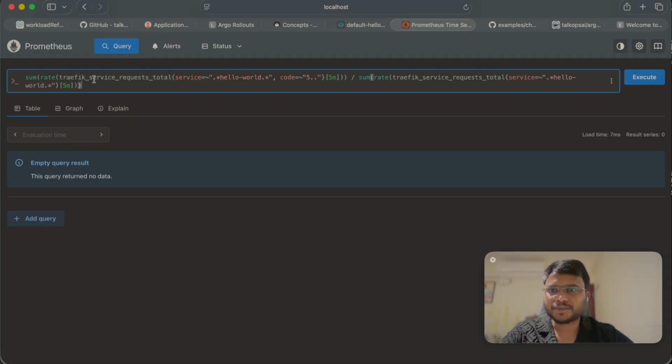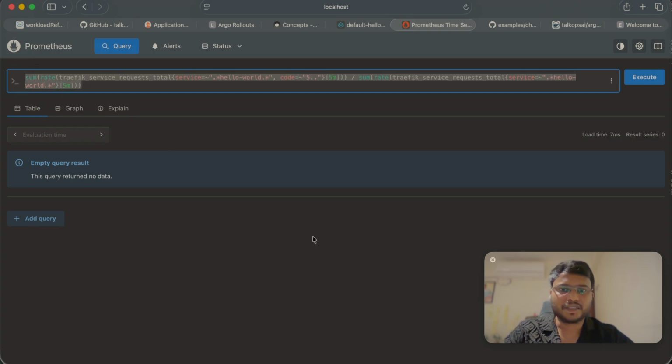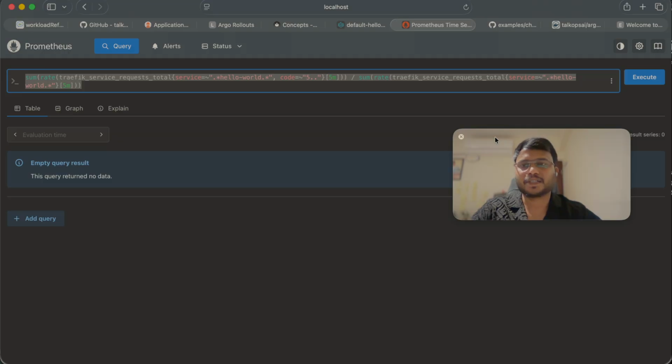So it will fetch 5xx for the last 5 minutes out of the total queries it has received. That means it will give you a percentage, and if the percentage goes beyond a certain threshold, then we will automatically roll back. If the percentage has not gone above that threshold, then we will automatically promote this. And we are going to configure this rollout to use these Prometheus metrics.